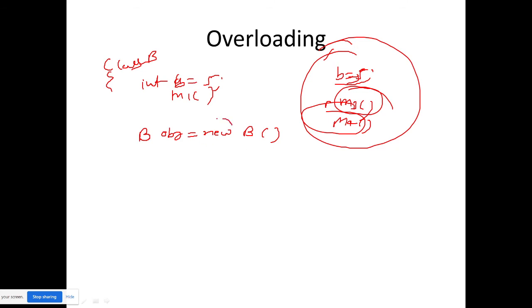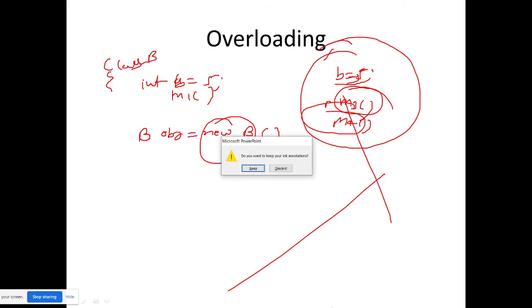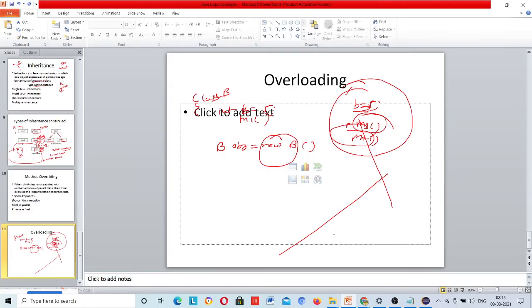Until I use the new keyword, there was no object created, just a declaration but no memory utilization. The new keyword will allocate memory to the object. This is done in the background.